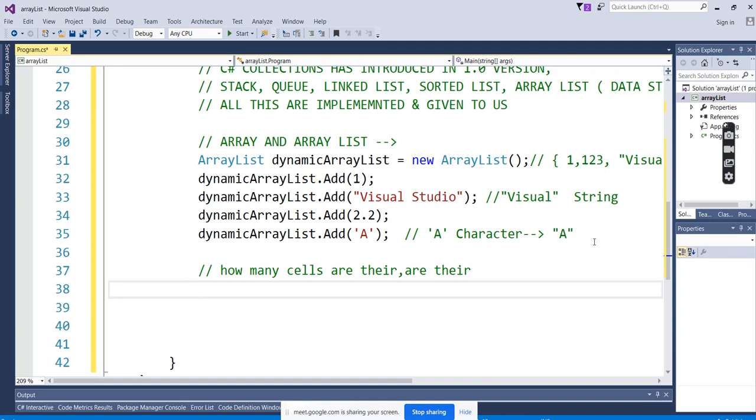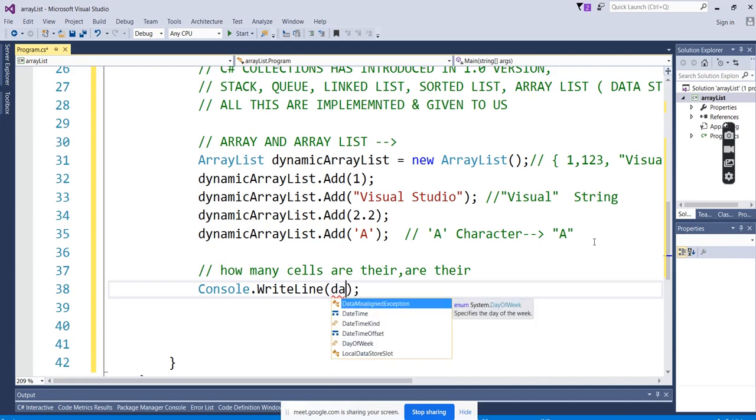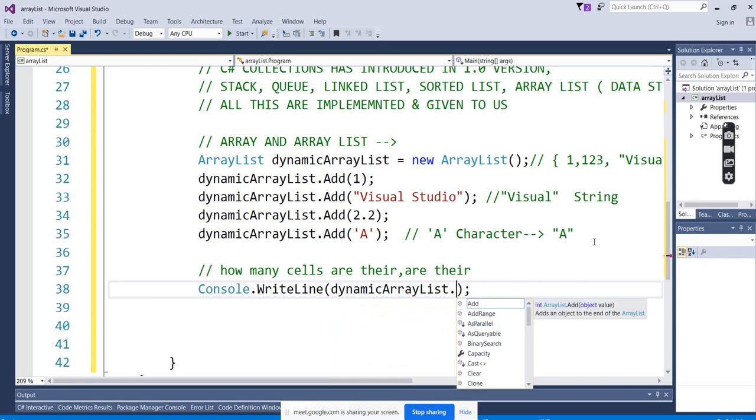Go with the capacity. So we will check how many values it is going to store, what's the size of the ArrayList here. So how to check? Go with Console.WriteLine. Console.WriteLine is an output window, so it will display the values. Go with dynamicArrayList.Capacity.